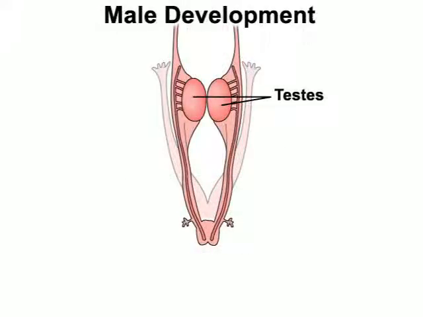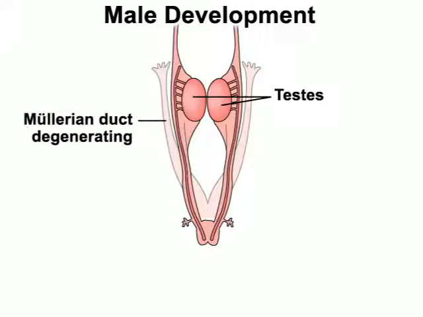In most males, the testes begin to evolve from the gonads by the 7th to 8th week following conception. In the presence of a Y chromosome, the gonads develop into testes, beginning in the 7th or 8th week following conception. The testes soon begin producing Mullerian inhibiting factor, MIF, and testosterone.